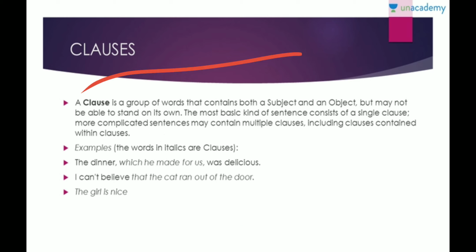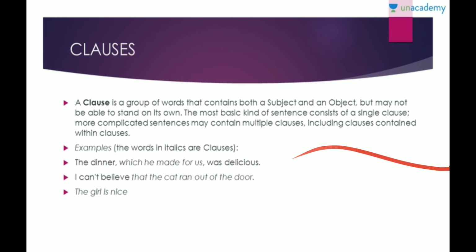Next, you have a clause. A clause is a group of words that contains both a subject and a verb, but may not be able to stand on its own. The most basic kind of sentence consists of a single clause, and a more complicated sentence contains multiple clauses, right? So basically, what is a clause? Essentially, it's just a group of words which will contain both a subject and a verb, but despite that, it will not be able to stand on its own.